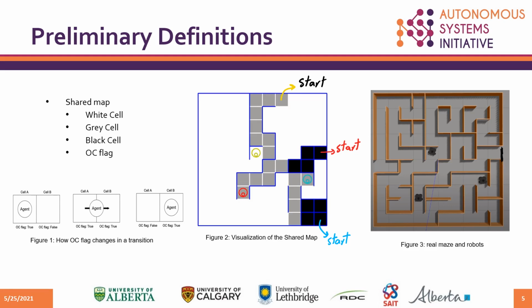A black cell or dead-end cell refers to a cell that is surrounded by either obstacles or other black cells in three of its boundaries. An OC flag, or occupation flag, is a true or false flag associated with each vertex used to represent when a vertex in the shared map is occupied by an agent. The OC flag indicates that the respective cell is occupied or is empty. Figure 1 describes the effect of a robot moving between two cells and the OC flag.